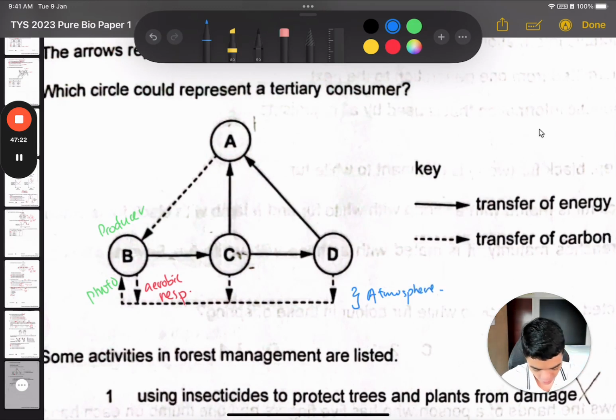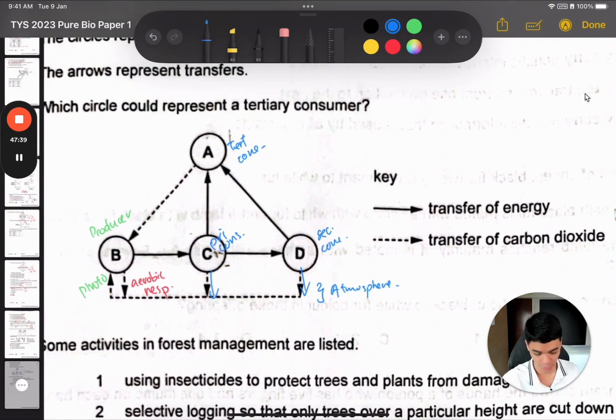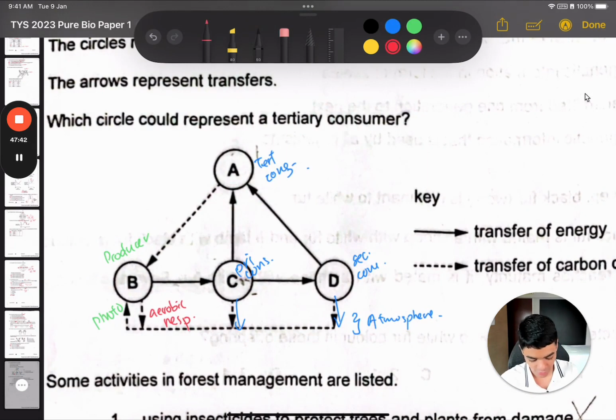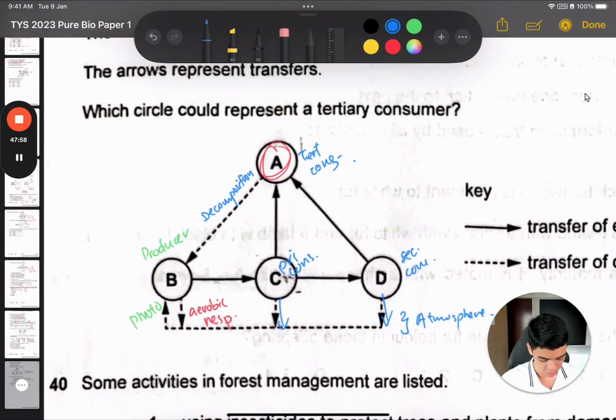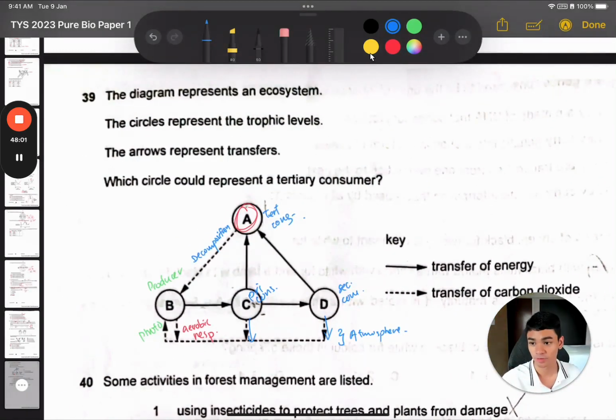So the primary consumer, respiration, that's why it gives carbon to the atmosphere. Secondary consumer, same thing. And then the tertiary consumer. Okay, this diagram isn't perfect. They should have drawn the dotted carbon transfer to the atmosphere for the tertiary consumer also. But yes, we have no choice. We have to choose this option. So what is this arrow where carbon is transferred to the producers? It could represent decomposition, where the carbon is released back to the atmosphere and then absorbed by the producers. So, yeah, this is option A for 39.